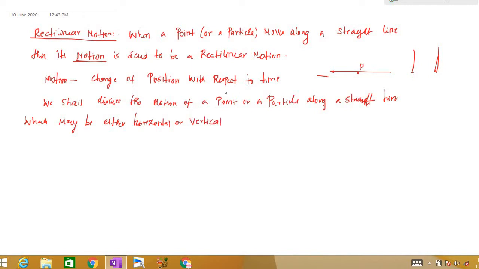So you will know what rectilinear motion is. We are just analyzing the change of position of a particle along a straight line, that is either horizontal or vertical. That is what we are going to do now.